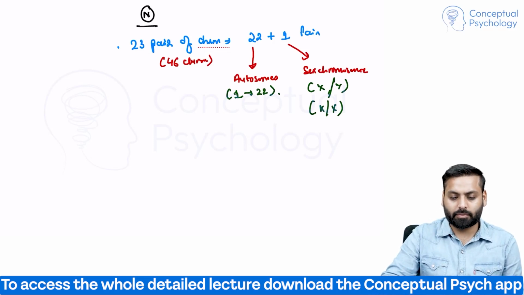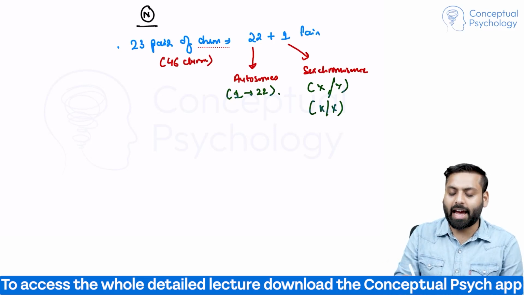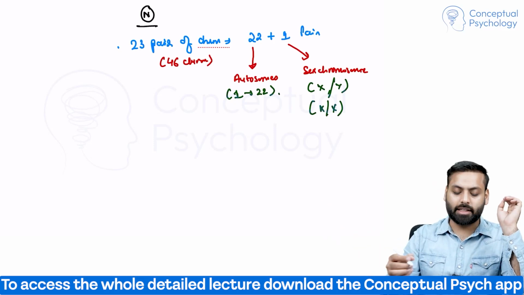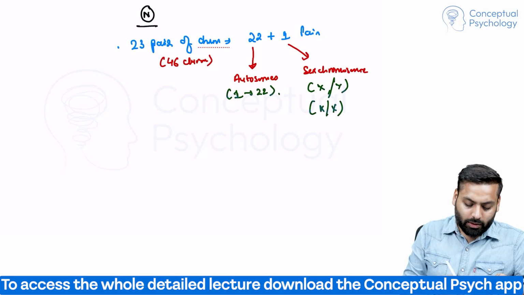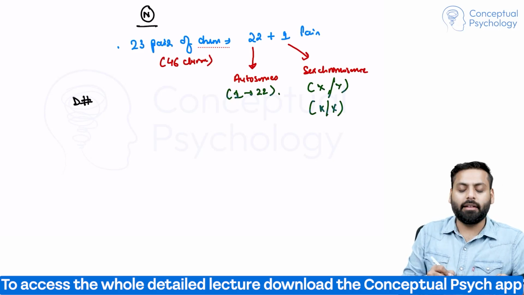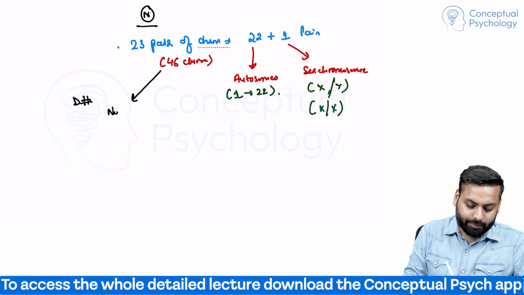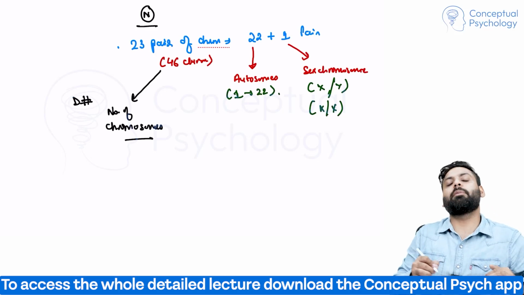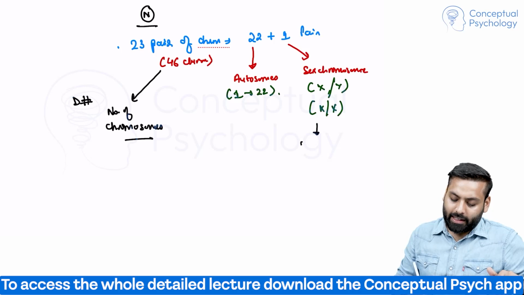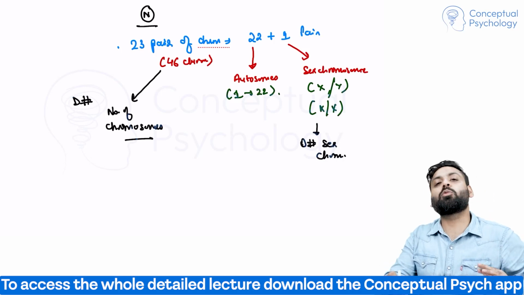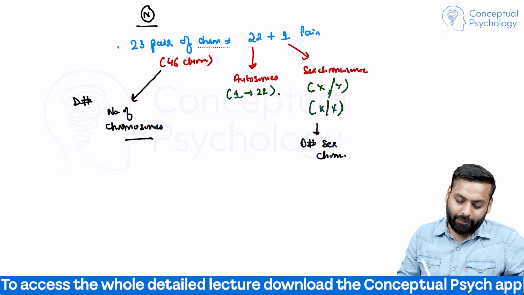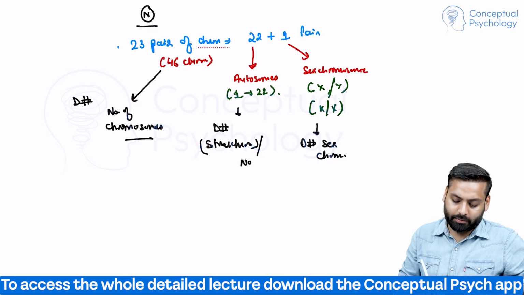Okay. So what can be the defect? We want to discuss now what can be the defect. So defect can be either in the number of chromosomes, that the number of chromosomes become more or less. Defect can be in the sex chromosomes, that the sex chromosomes become more or less, or defect can be in the autosomes, especially the structure or number.